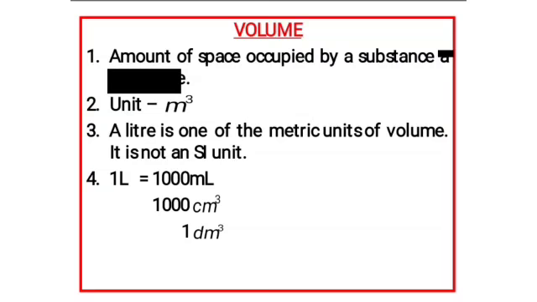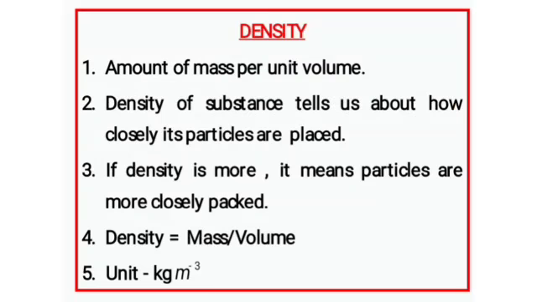It is not an SI unit, but we commonly use it. 1 liter is equal to 1000 ml, 1 liter is equal to 1000 centimeter cube, and 1 liter is equal to 1 decimeter cube. For measuring small volumes, we use milliliter or centimeter cube.